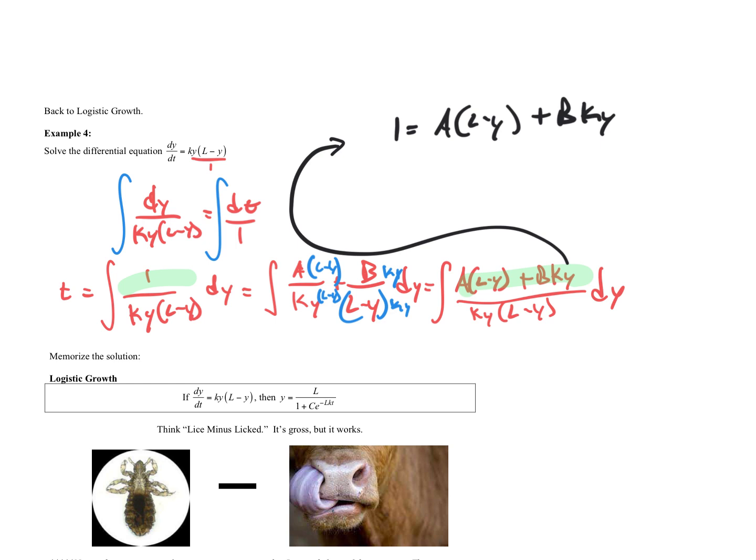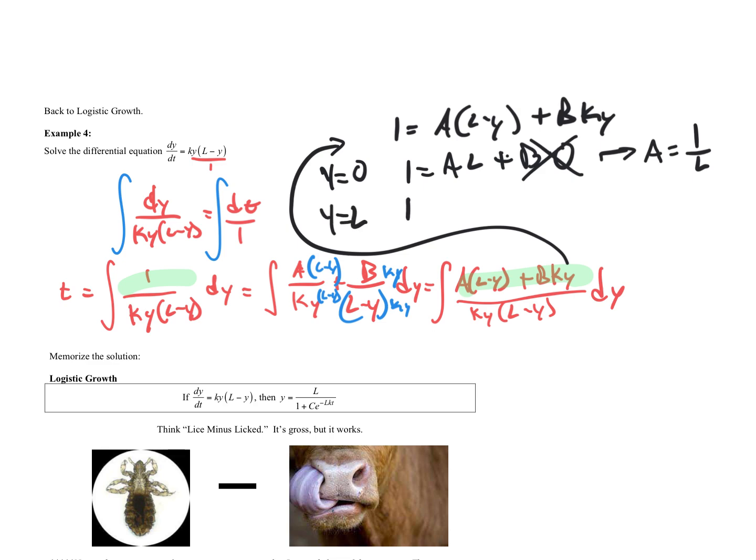So we want to figure out what the A and the B are here. We're going to plug in values for y. Maybe let's plug in 0. If that's 0, then 1 equals A times (L minus 0), which is L, plus B times 0. And the B times 0 obviously goes away, and we get A is 1 over L. How about if we let y equal L?